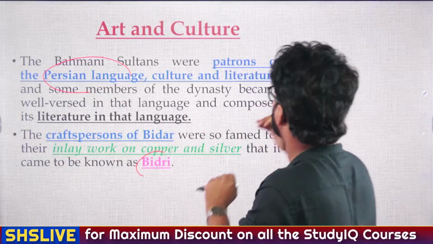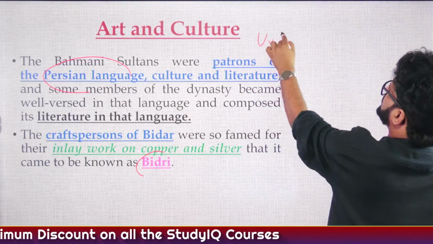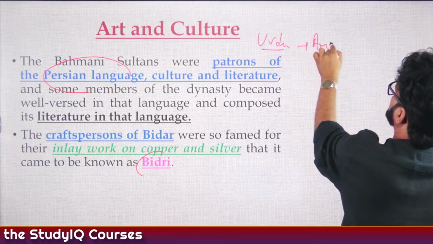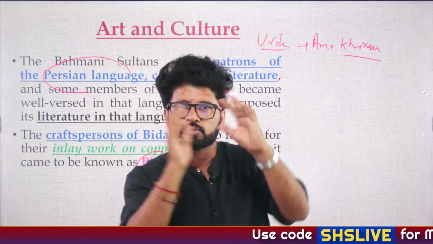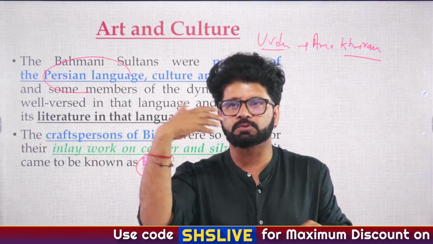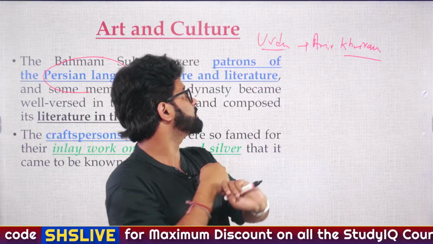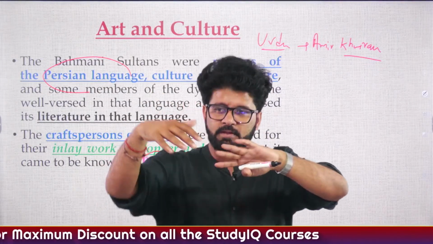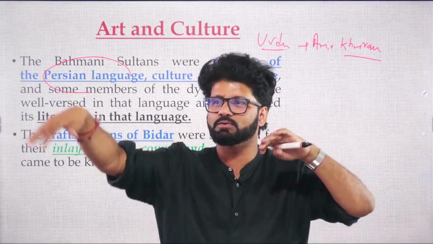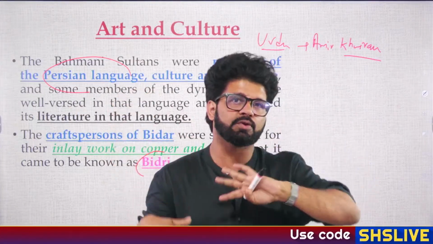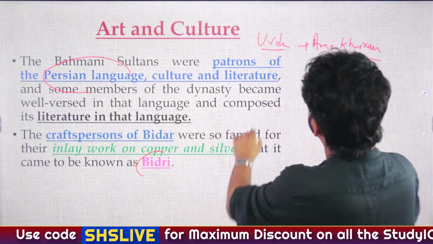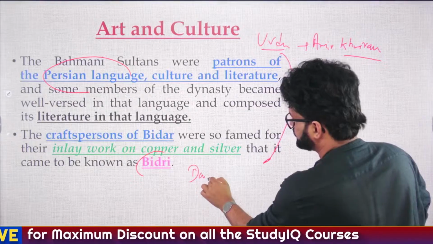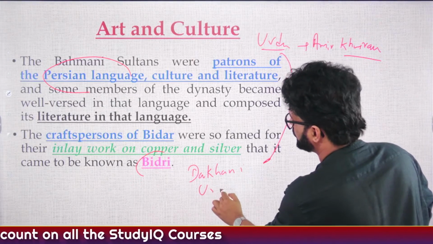Please understand one thing. We have discussed this, I think, earlier also. Urdu was developed by Amir Khusro in Delhi Sultanate. It's not like only Muslim people speak Urdu, but most Muslim people speak Urdu, right? So when these Muslim people came to the South during the period of Muhammad bin Tughlaq, Delhi to Daulatabad, and at other times also, in large numbers, these Deccan Sultanate and Bahmani kingdom people developed another variant of Urdu, which is known as Dakhani Urdu. So this is also one of their contributions which you have to keep in mind.